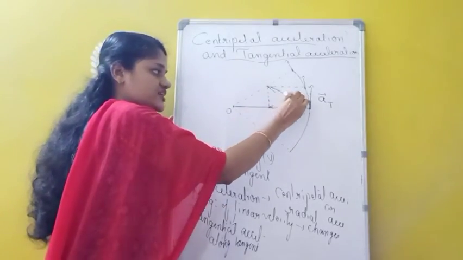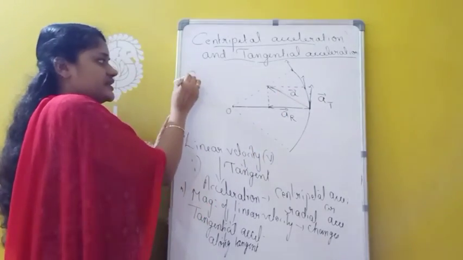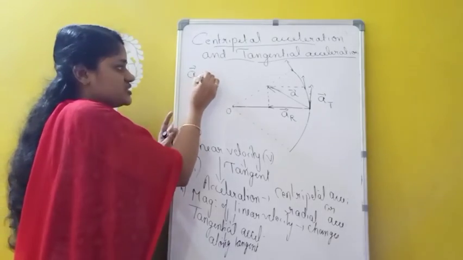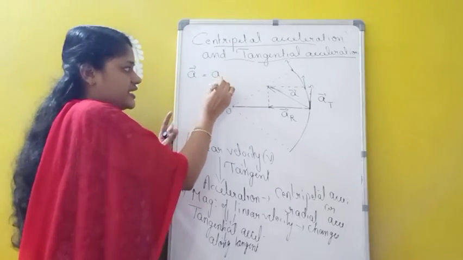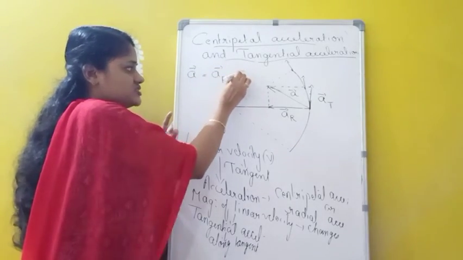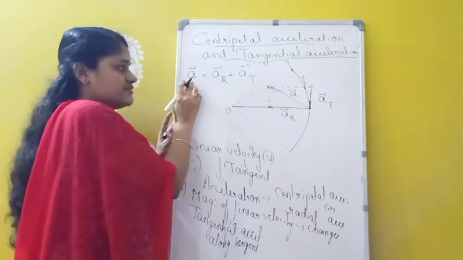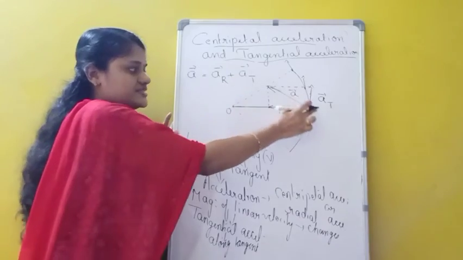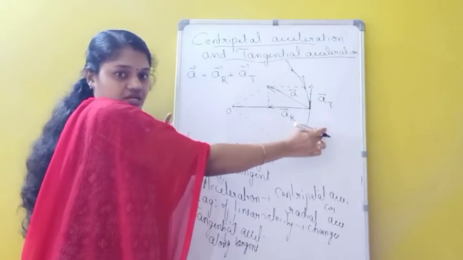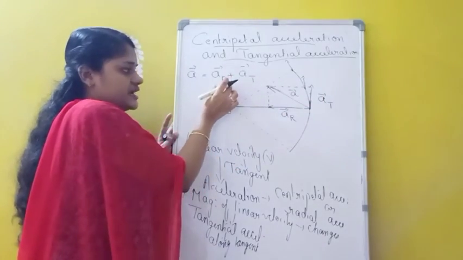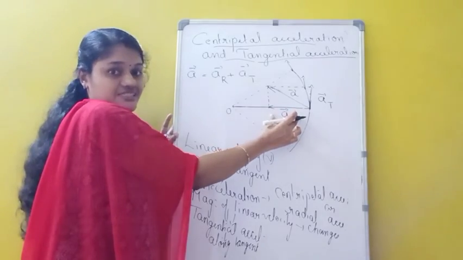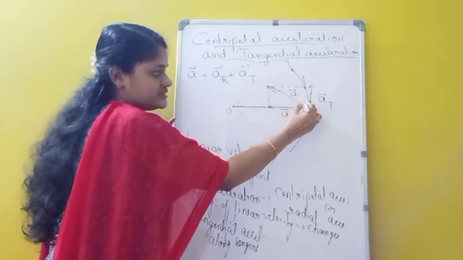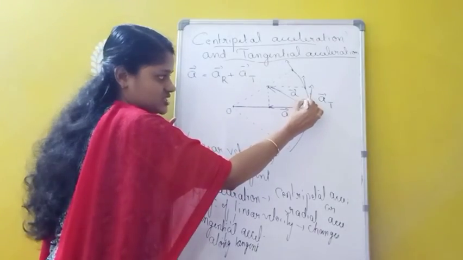This one I have taken as vector A. This vector A is the resultant of these two accelerations. That means vector A equals vector AR plus vector AT. So this vector A is the resultant acceleration. This AT represents tangential acceleration, acting along the tangent. And this AR is a radial acceleration, or we can say centripetal acceleration. Now suppose this vector A makes an angle theta with the tangential acceleration.